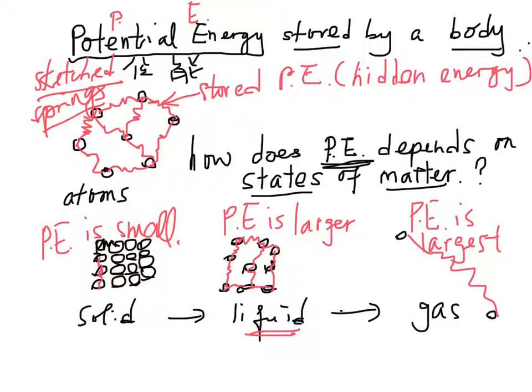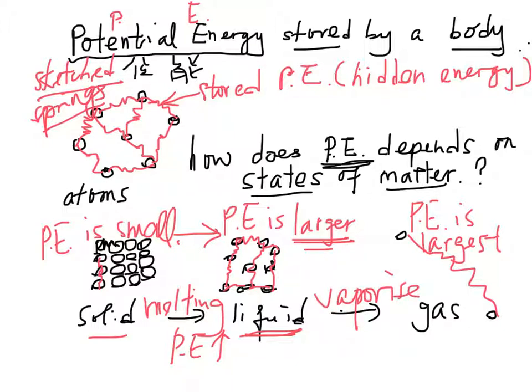From the above, when a solid changes state to liquid, we call this melting. When the solid melts, the potential energy increases. And when the liquid vaporizes, 氣化, to become gas, the potential energy is even larger. Therefore, the potential energy also increases.